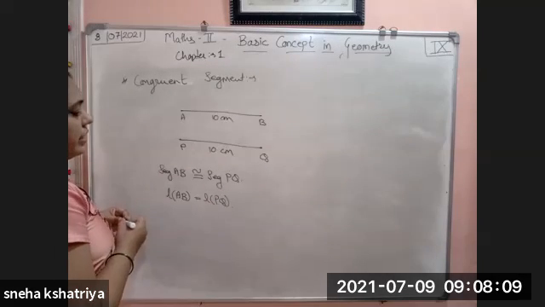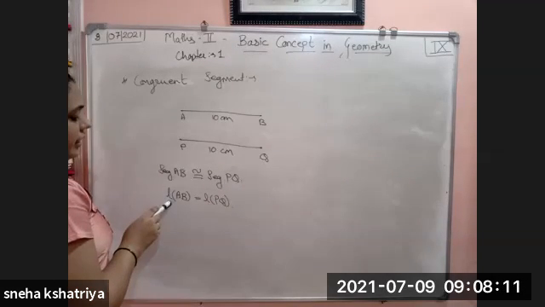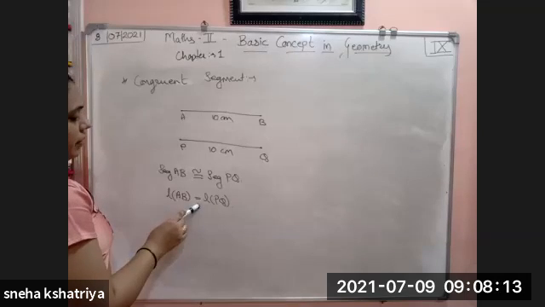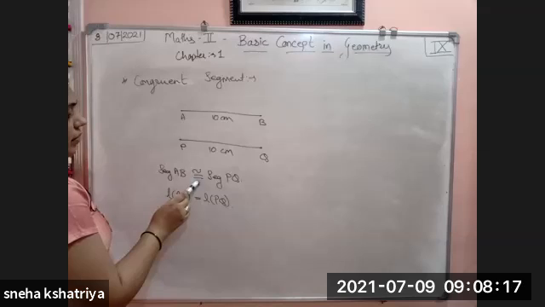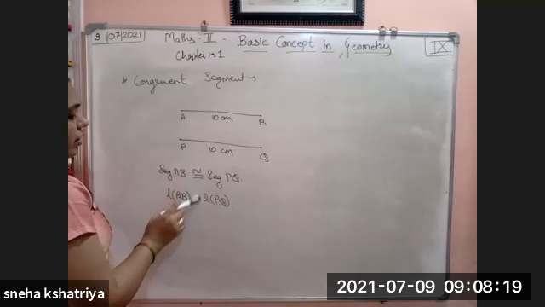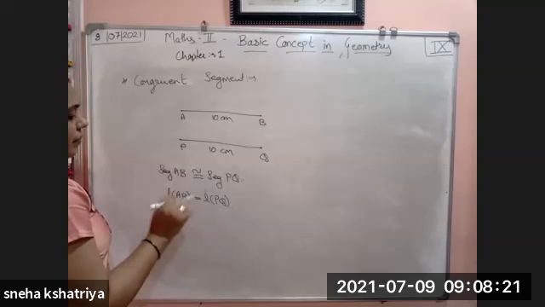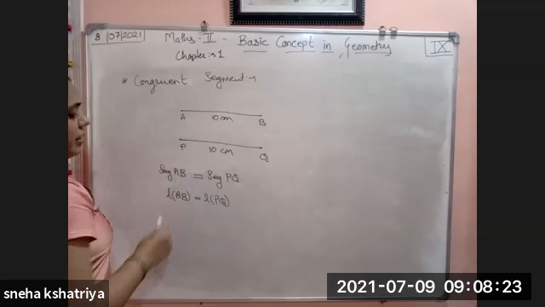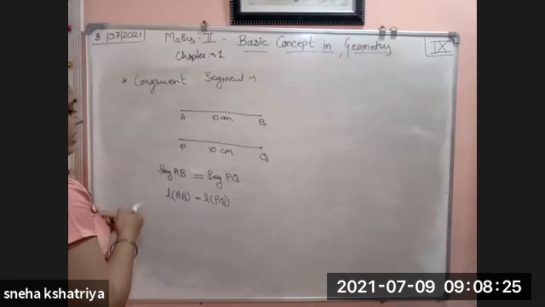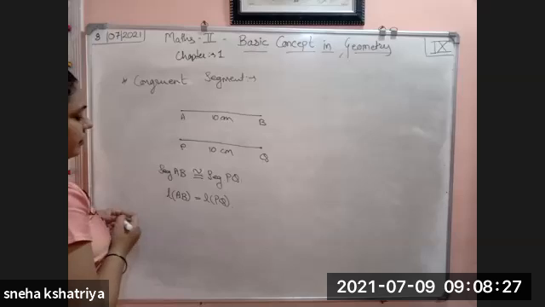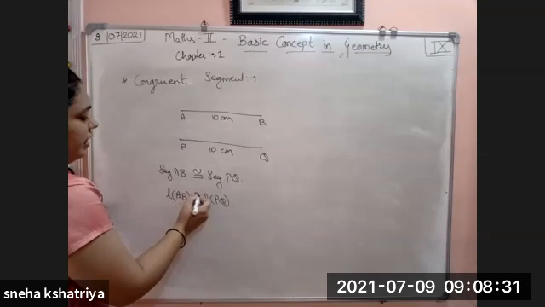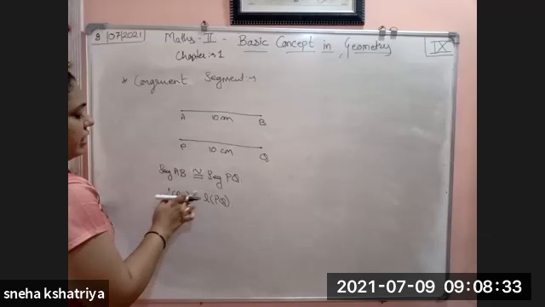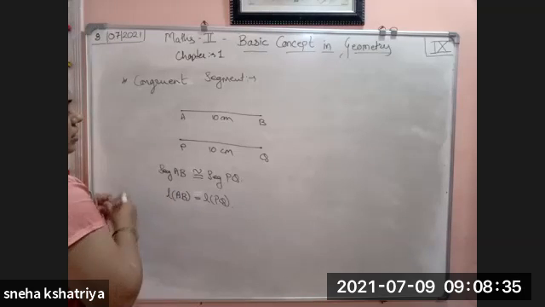Okay. Now see the difference. Whenever we are talking about length, the equal to sign will come. And if we are talking about the segment, then the congruent sign will come. The equal to sign doesn't come there. Segments are not equal, they are congruent. And lengths are equal, they are not congruent. यहाँ पे ये lengths congruent नहीं होती, lengths equal होती है और segments congruent होते हैं.